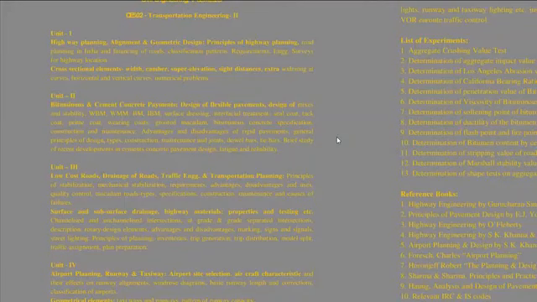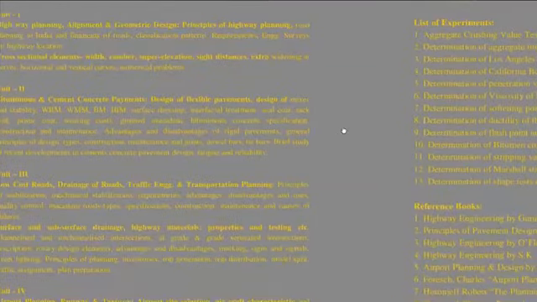The syllabus, as always, contains 5 units. If we categorize the syllabus, out of the 5 units, 3 units are very much related to highway engineering, and the last 2 units are related to airport engineering.